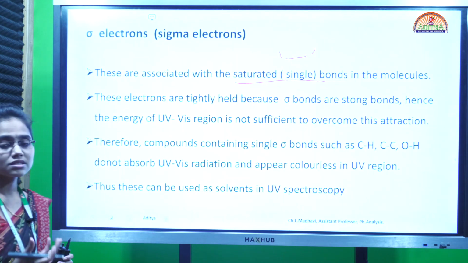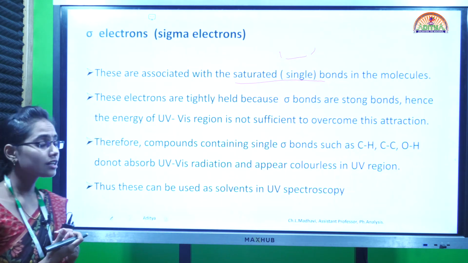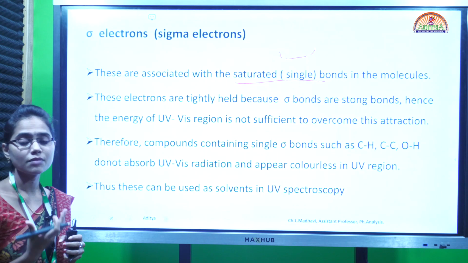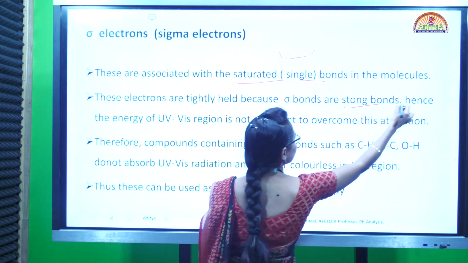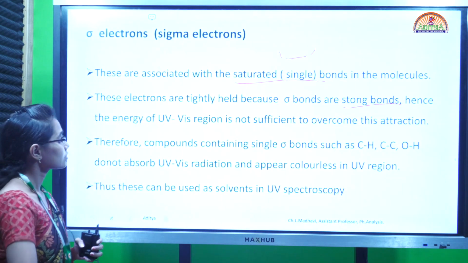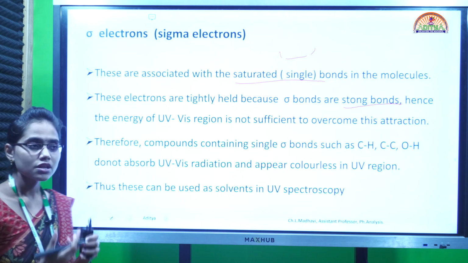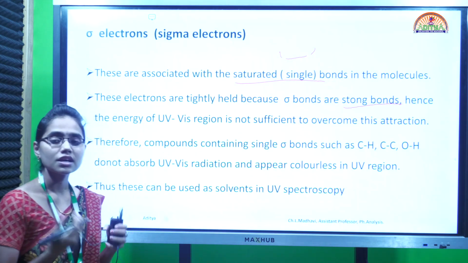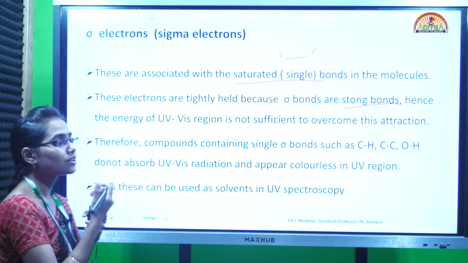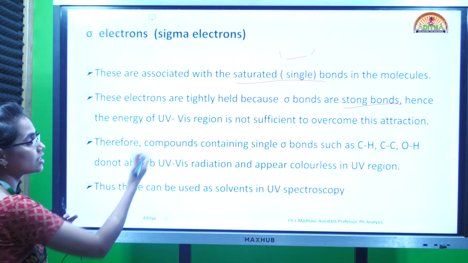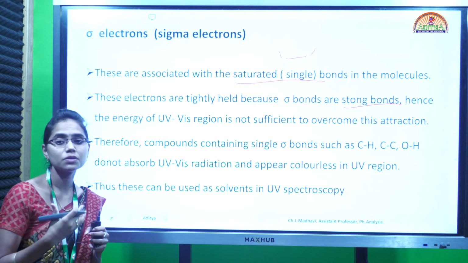In these sigma bonds, the sigma electrons are tightly held. Because they are tightly held, the sigma bonds formed are also strong bonds. The sigma bonds are normally strong because the electrons involved in them are very tightly held. Because of that tightness, it is very difficult to break these bonds, so the energy required for breaking them should be very high.